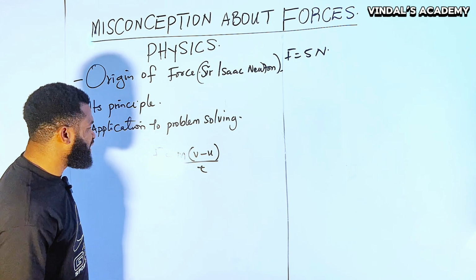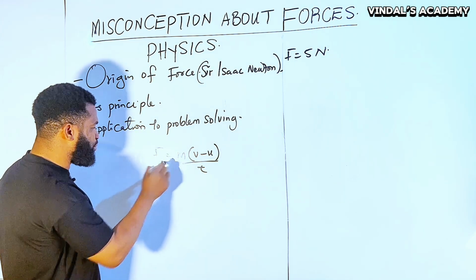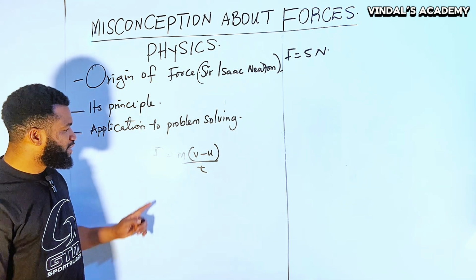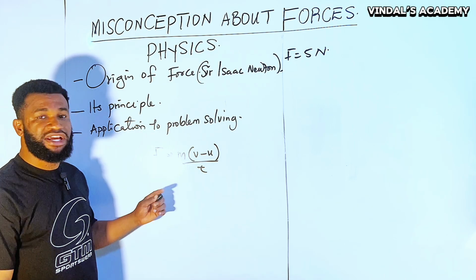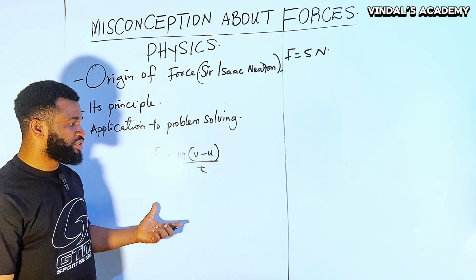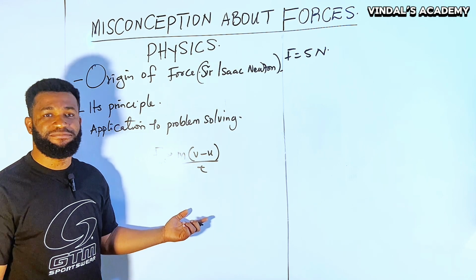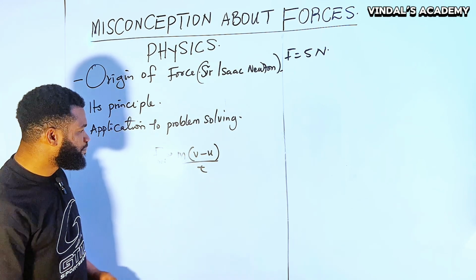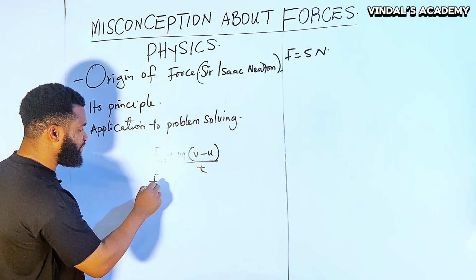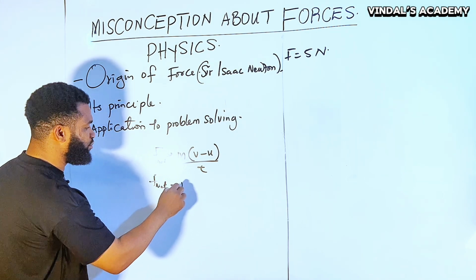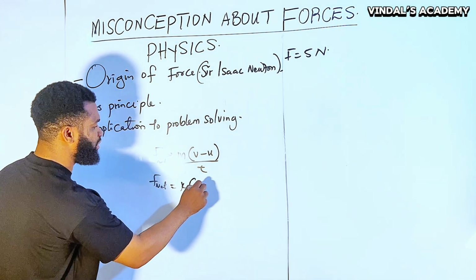Or you can simply say, and this is the point I want to make in this video, that the net force applied on a body is directly proportional to change in momentum per time. That simply means that F net is equal to K ma.